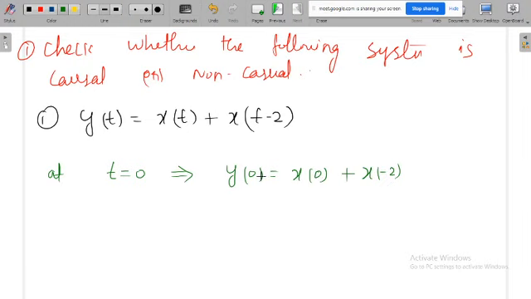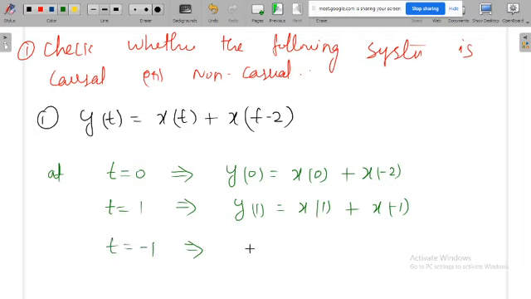The output depends on present input and previous input. That's okay. Now we'll apply the positive number. y of 1 is equal to x of 1 plus x of minus 1. With respect to y of 1, x of 1 is the present input, x of minus 1 is the past input. This is also okay.